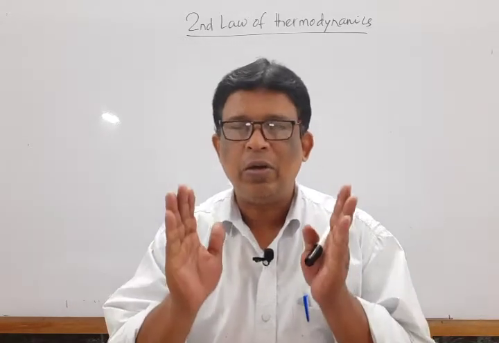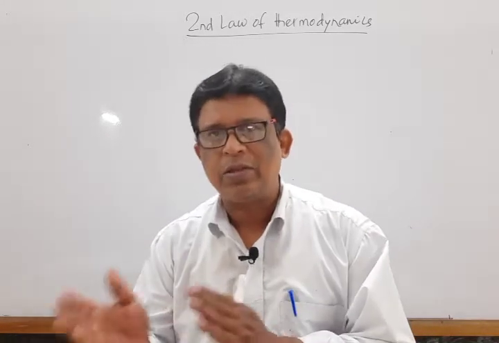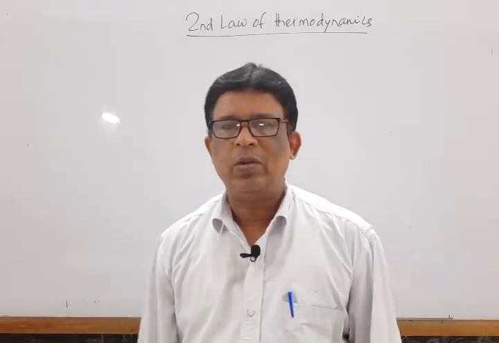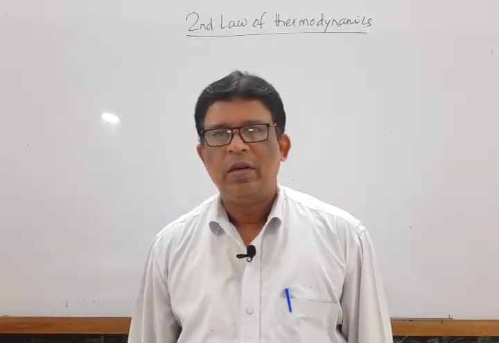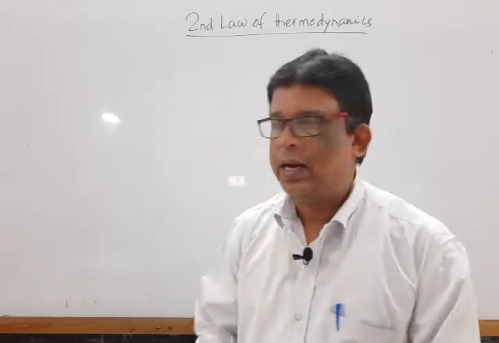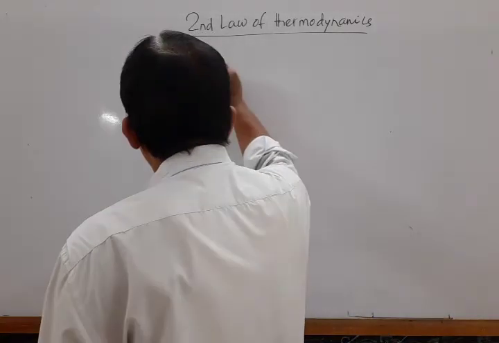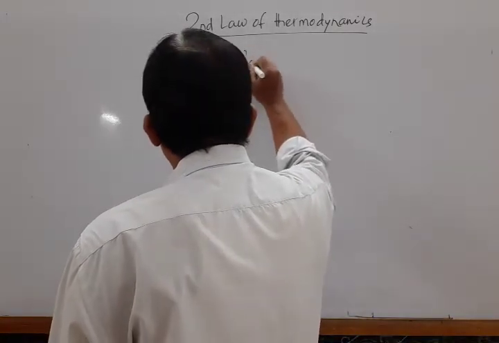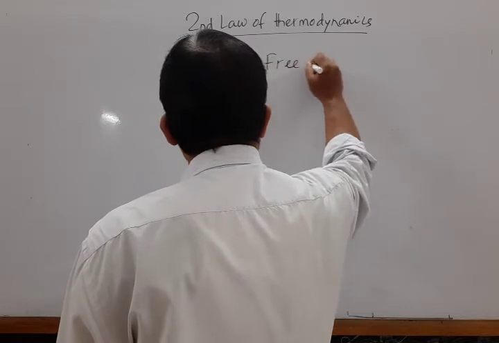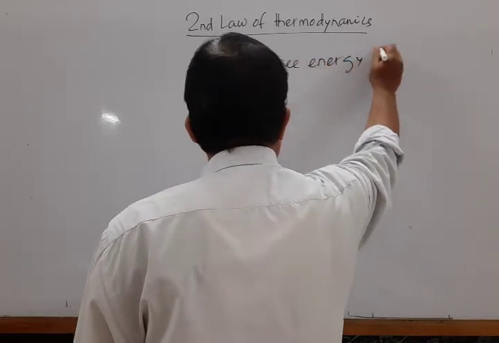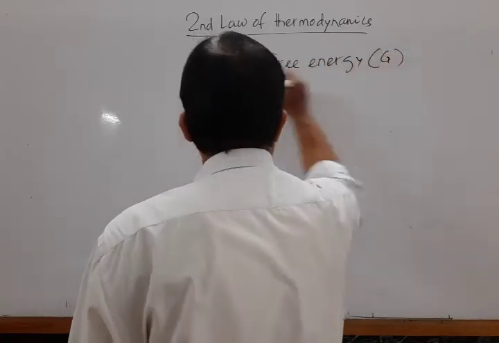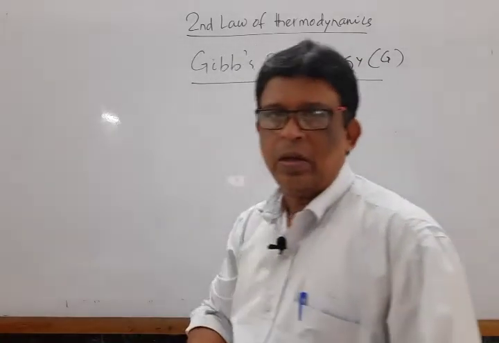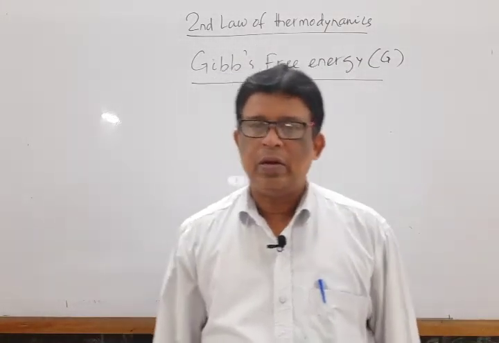Do not worry, try to understand this one. In the second page, students, we write this one. And the last one, that is the free energy, that is Gibbs free energy, symbolically it is G. What do we mean by free energy?